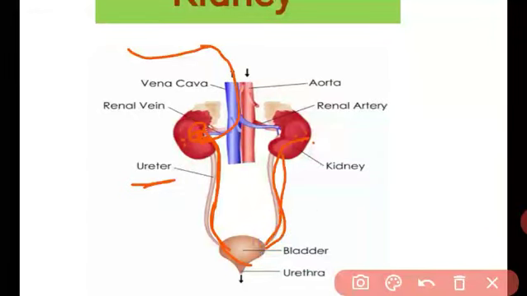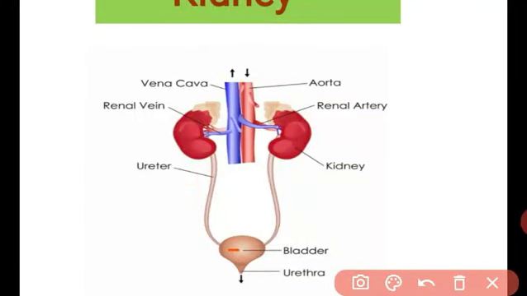And this urine which is formed by the kidney is transferred from the kidney to the urinary bladder. There is a small structure in between the ureter and urinary bladder. This is called the valves. With the help of these valves, we can prevent the backflow of the urine during contraction and relaxation of the urinary bladder. This is a very important part of the ureter. These are called the ureter valves, and these valves prevent the backflow of the urine to the kidney.